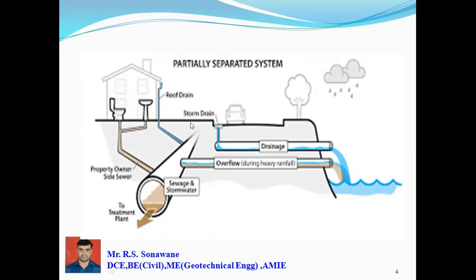But sometimes due to heavy rain, a separate pipe can be laid. Due to the excess of water, it can be drained or disposed into the natural drain, or into a stream. So that's called a partially separate system. When the stormwater is in excess, this system can be used.